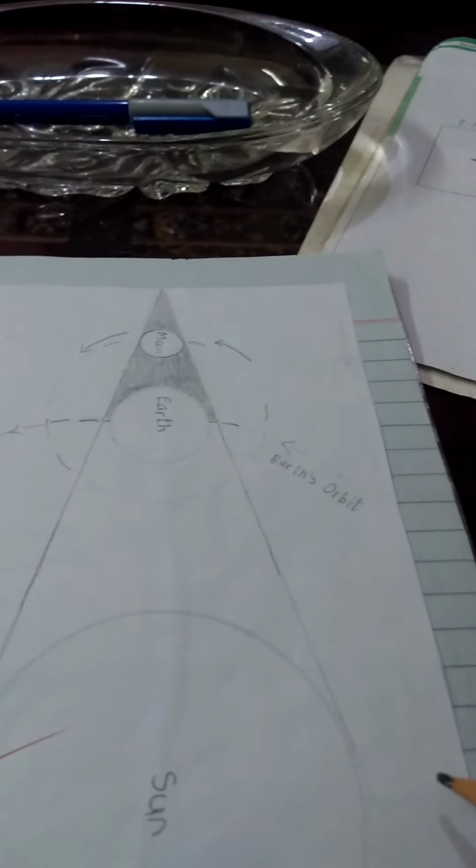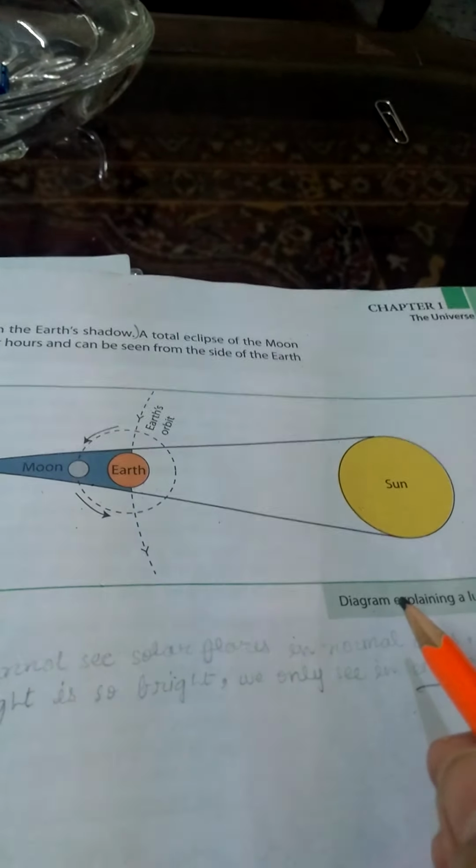And here you have to draw the figure of lunar eclipse just like this, and this is in your book at page number 7. Draw this figure, but please don't use colored pencils.